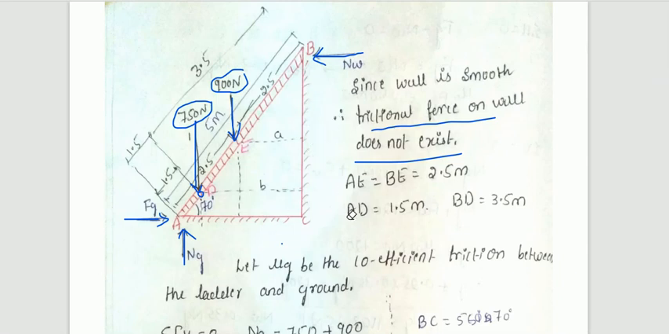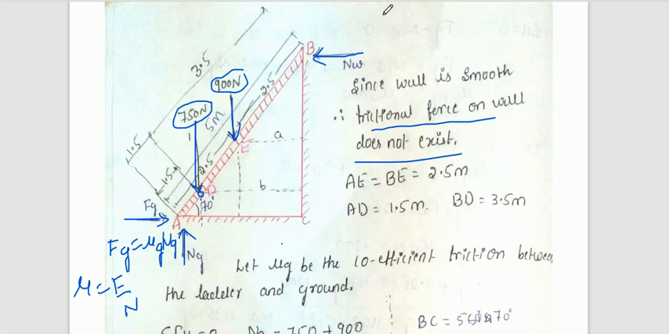Using that, by applying the equilibrium condition, you need to find the value of mu g here. We know the formula: mu is equal to F by N. Therefore Fg is equal to mu g into Ng. Why? Because we know that the coefficient of friction is always equal to F divided by N. So F is equal to mu into N.